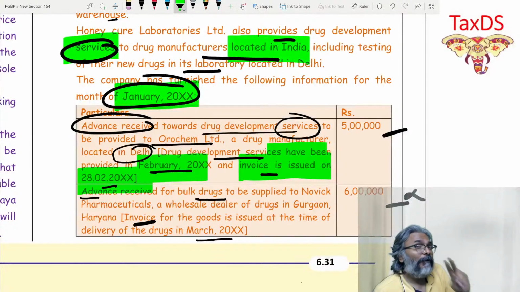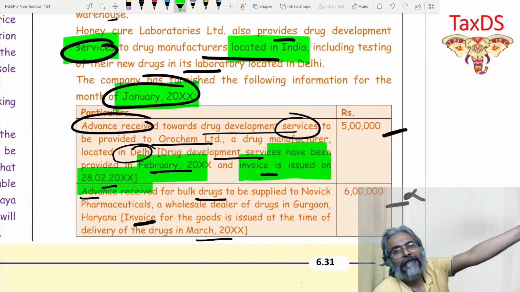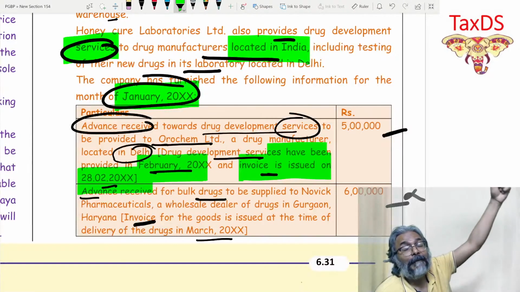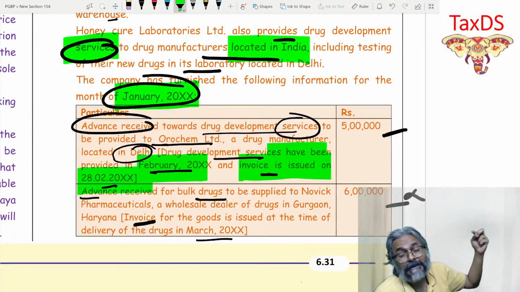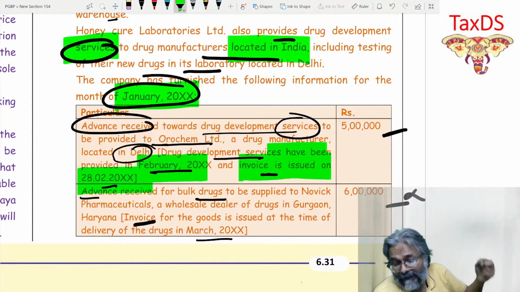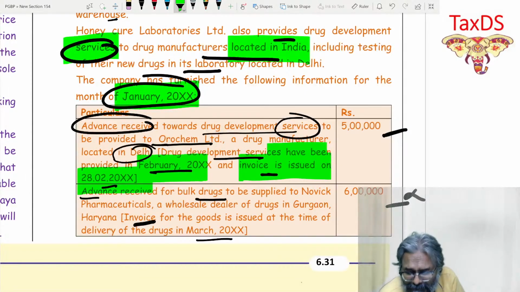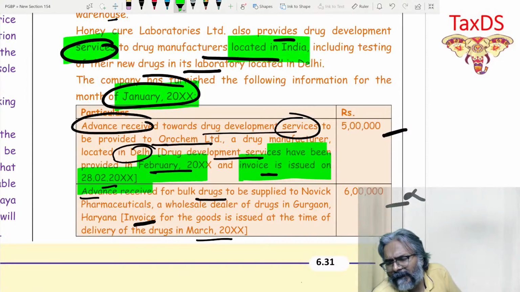Now, students, in the next topic that you are going to learn, which is the time of supply, advance for service, the time of supply under section 13 talks about the time of supply being when the advance money is received. In respect of services, if you receive any advance money, then the time of supply would be the date when the advance money is received.